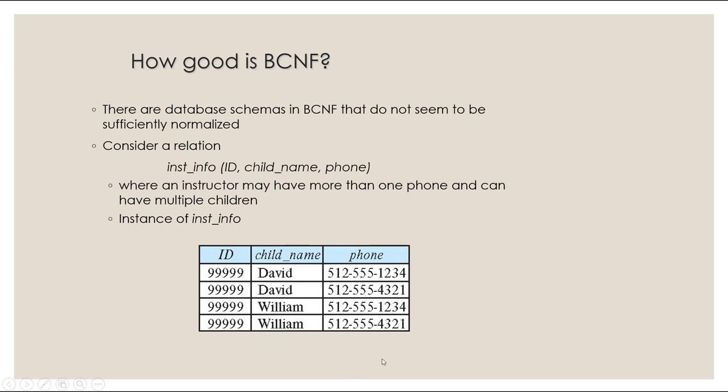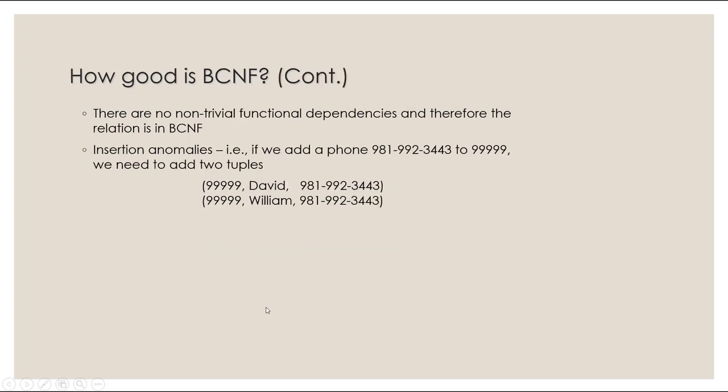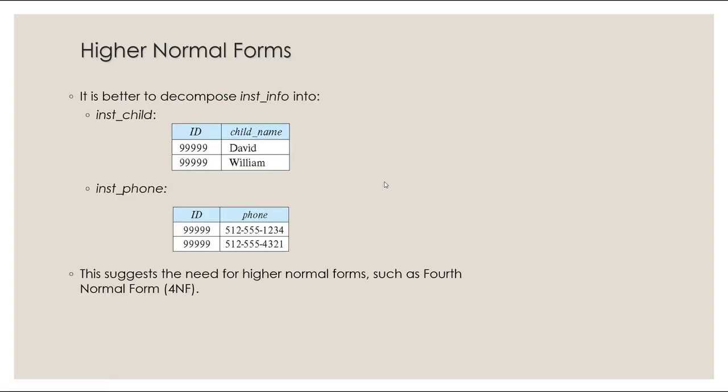So what if they had another phone number, 3 phone numbers? Then it's going to have 3 rows of data for each child, which is not really ideal. So BCNF is not perfect. There are insertion anomalies, such as when you want to add another phone number or another child, you're having to add extra rows of data, which is not good.